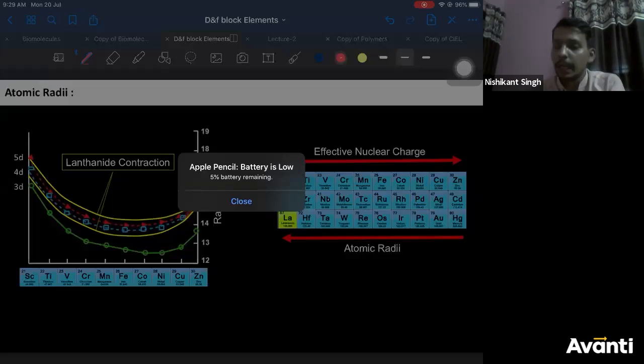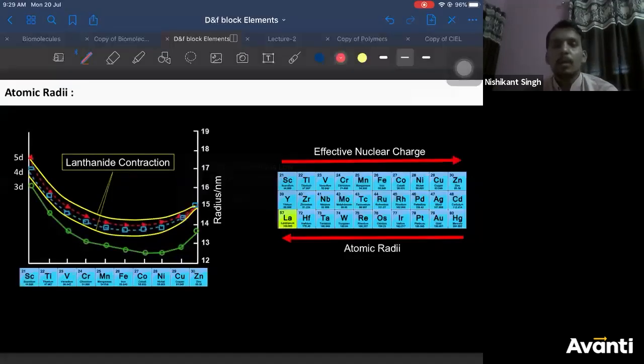generally, from left to right, what happens to the atomic radii? Generally from left to right atomic radii increases, because effective nuclear charge increases, or you can say the number of protons increases. You can say both, correct? So that is what. Now the next thing is, if you observe the graphs here, you will find very contrasting things here.